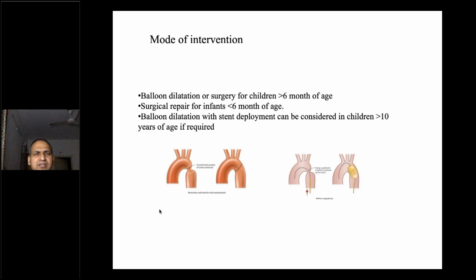Then we have again two modes of treatment for the coarctation of aorta: balloon dilatation and surgery. So we do the balloon dilatation or the surgery if the child is more than 6 months of age. Surgical repair if less than 6 months of age. Nowadays, we are also doing balloon dilatation along with stent deployment, which can be considered more than 5 years of age or 10 years. The recommendation is 10 years of age, but we are doing it at more than 5 years of age. We are doing it because nowadays expandable stents are available. We put a stent and subsequently you can keep on dilating later as the child grows.